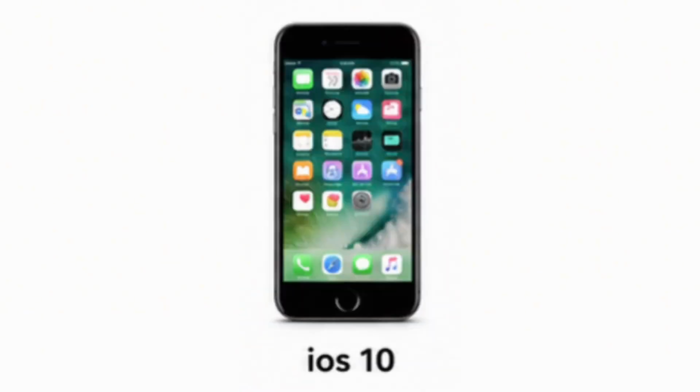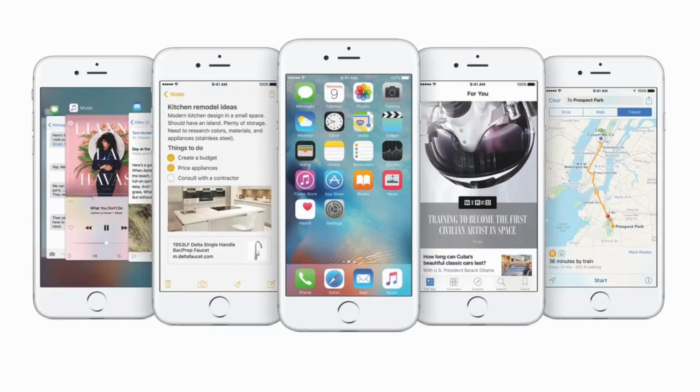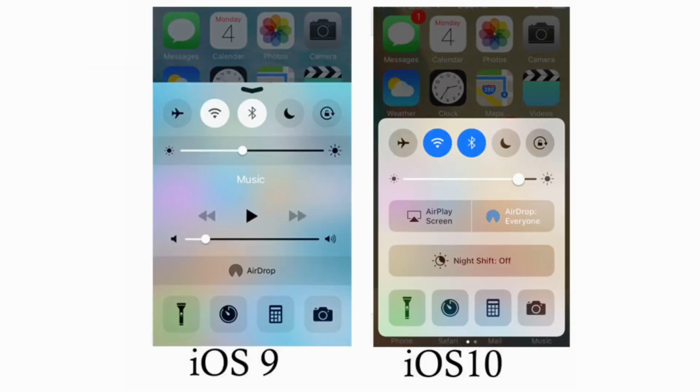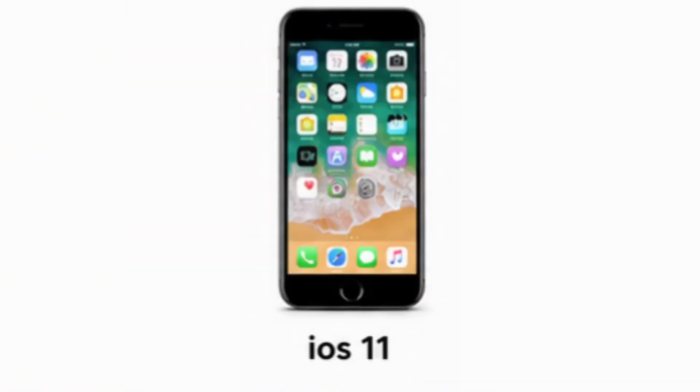iOS 10. Arriving in 2016, iOS 10 redesigned the lock screen, expanded Siri for third-party apps, improved Messages with stickers and effects, and added the Home app for smart home devices. It reflected Apple's growing interest in connected living.